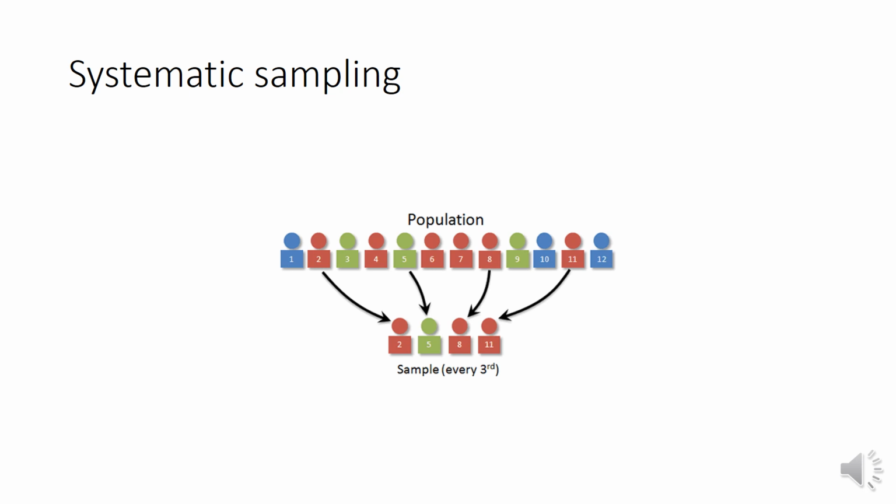For example, a researcher intends to collect a systematic sample of 500 people in a population of 5,000. Each element of this population will be numbered from 1 to 5,000. Every 10th individual will be chosen to be a part of the sample because the formula is total population divided by sample size. 5,000 by 500, we get 10.